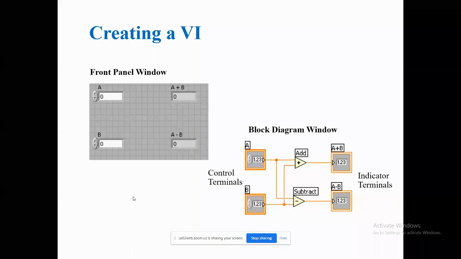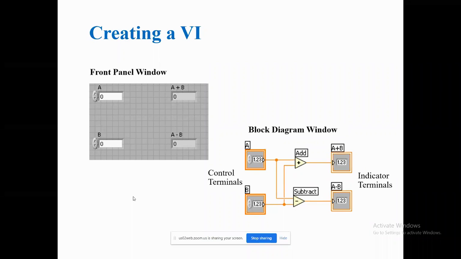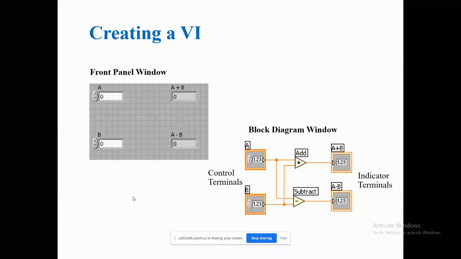See how you are going to create some VIs. If I already said to develop the calculator, I need some control terminals A and B, so that I'll give some add function and it will be displayed as A plus B. So if I use addition and subtraction, multiplication and division, I'll get four more windows, so that I'll get the indicator. That is the simple and easy way to implement the program.